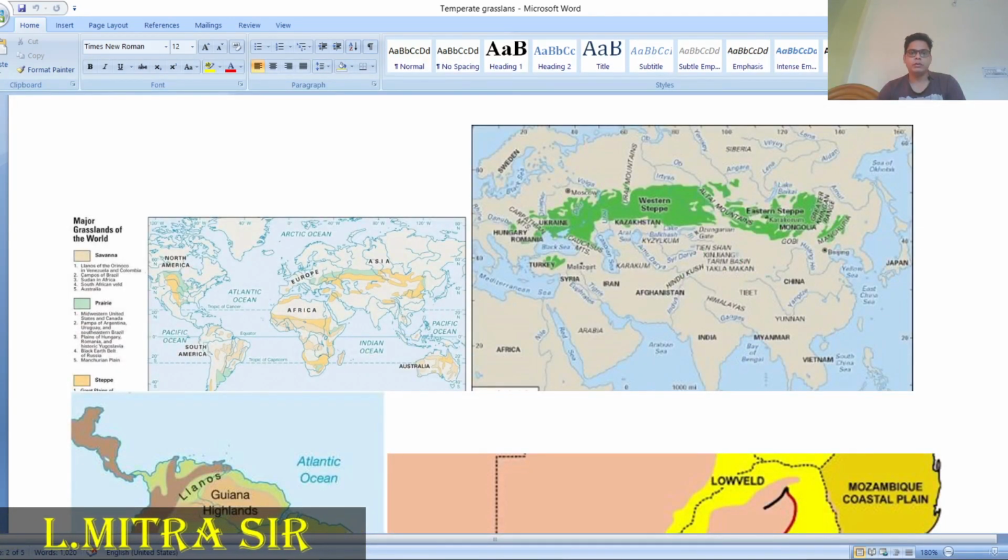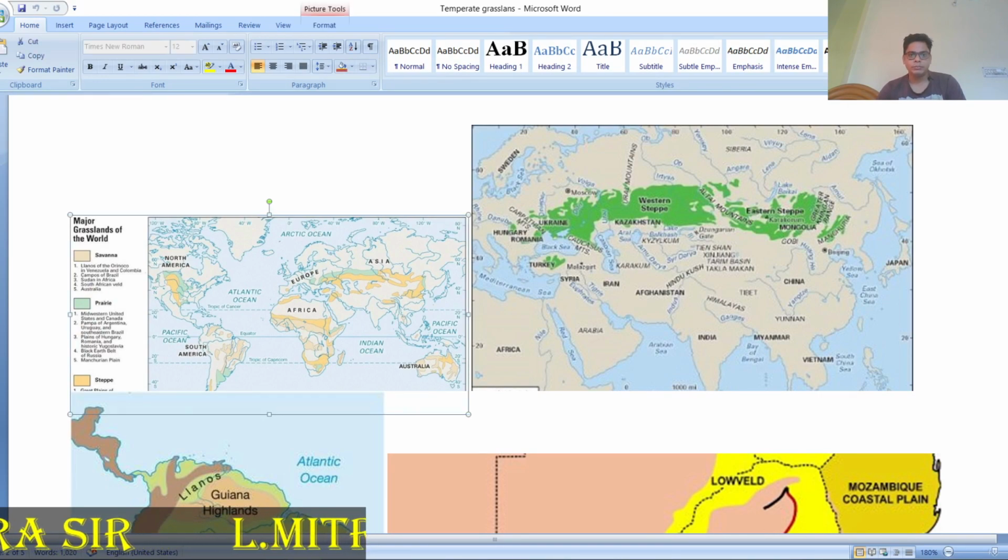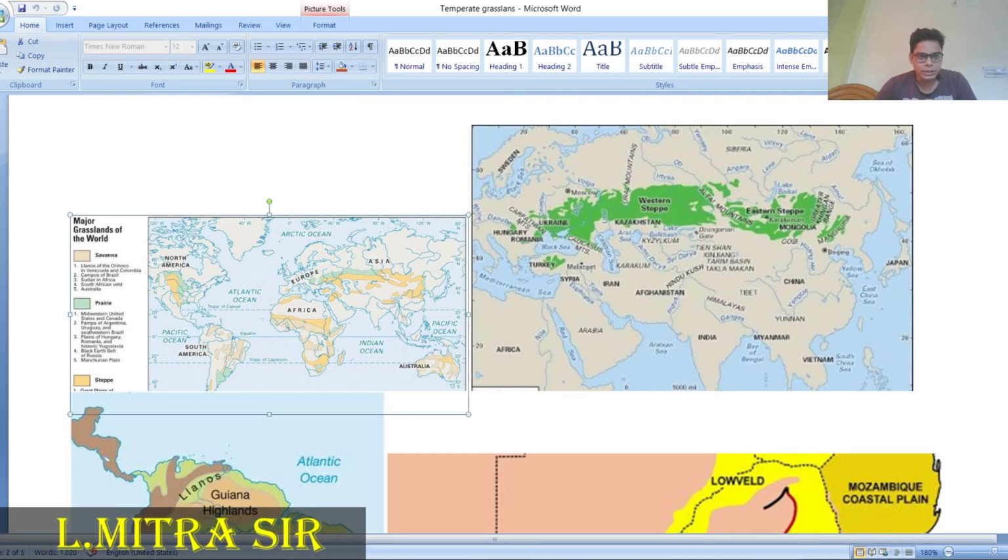On the map we can easily discuss these areas. This area is the Prairies, located in North America. Then the Pampas we discussed. Here are the Downs and here are the steppes. So in different parts of the world we find this same type of vegetation, including in Europe, which is also a grassland area.